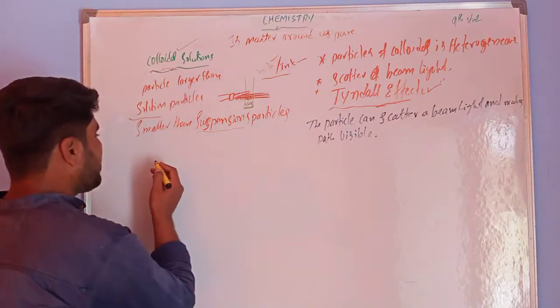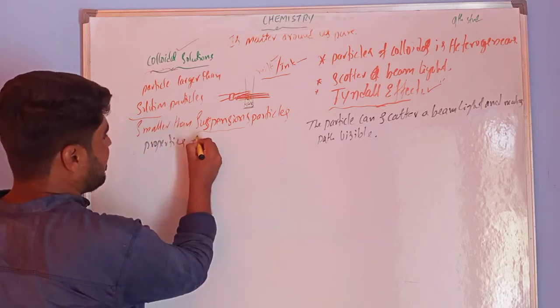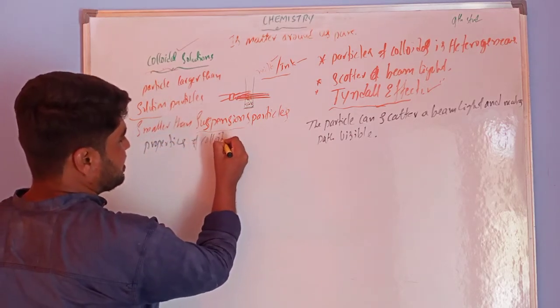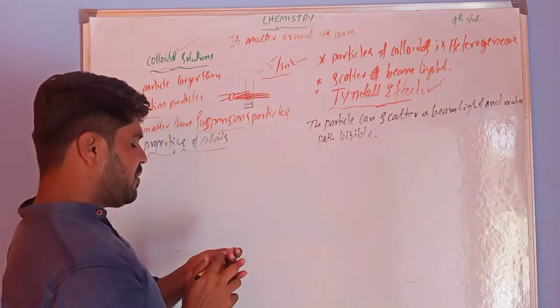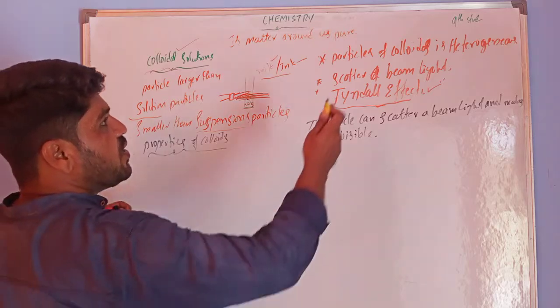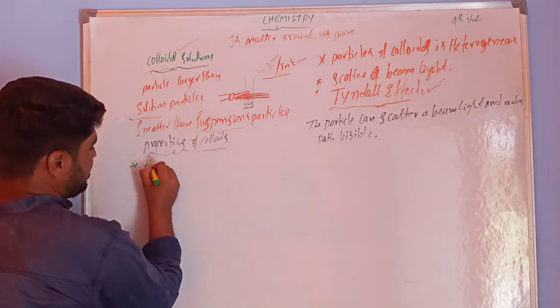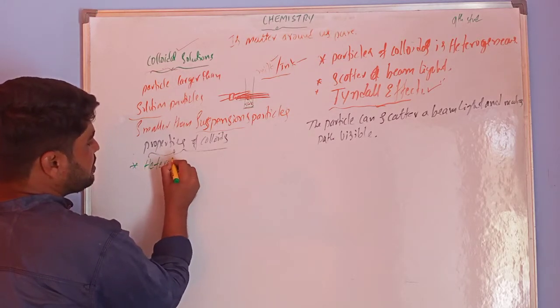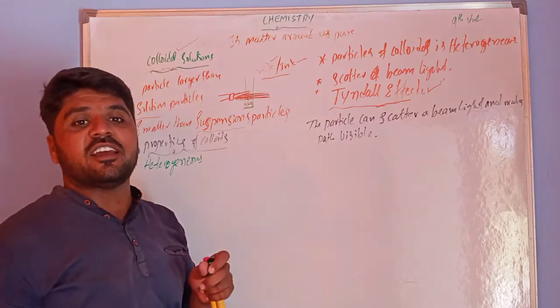Next, properties of colloids. The very important property is that colloids are heterogeneous. Please remember, heterogeneous, but they appear like homogeneous.